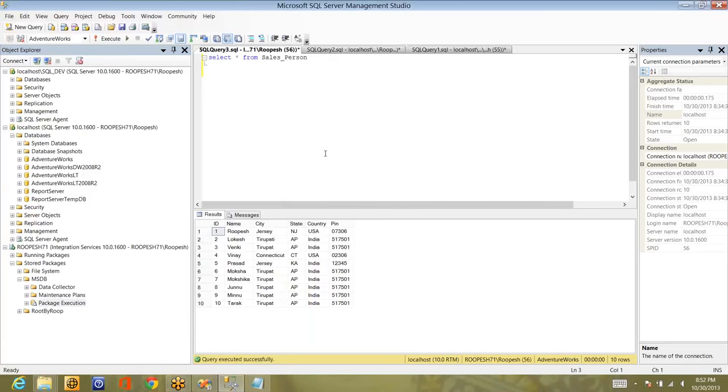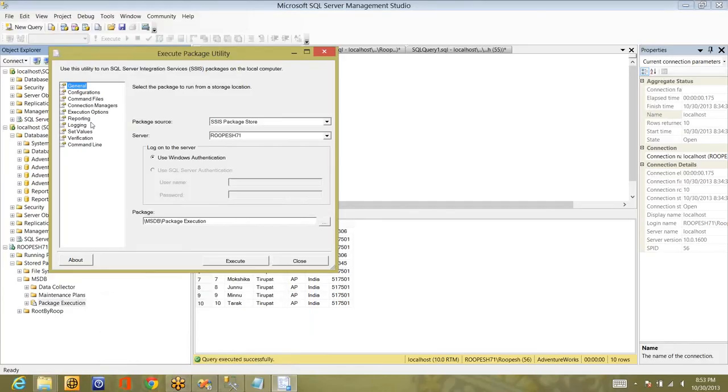In SSMS, we have used it many times. It's pretty simple. Go to the package, right click, and run the package. So if you click on run package, it will execute the package. It will open the same execute package utility that it opened when you type dtexecui.exe in command prompt. So the same package utility, the only difference is here the package will be selected by default.